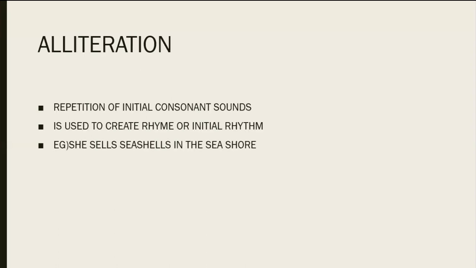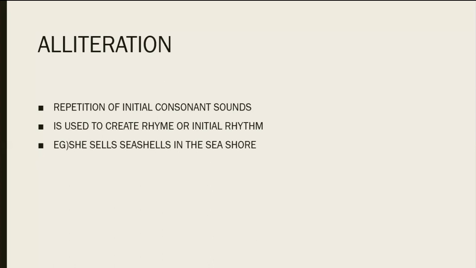Now the third thing is alliteration. Alliteration is nothing but repetition of initial consonant sounds. You know the vowels A, E, I, O, U; the other letters are consonants. So when the consonant sounds are repeating to create a rhyme, then it is going to be alliteration. Now look at the example. She sells seashells in the seashore.